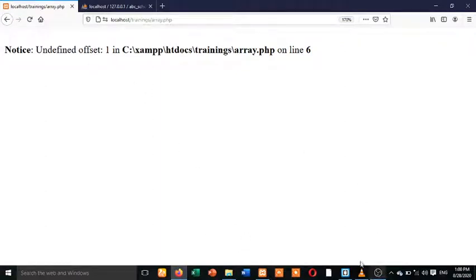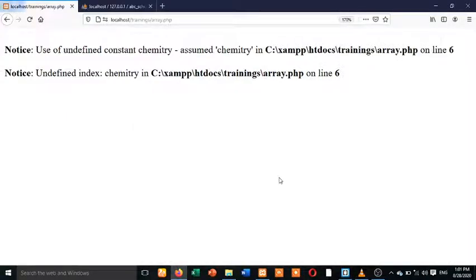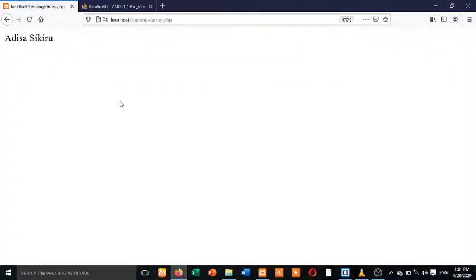Okay, offset is not what I actually want. I've forgotten that I'm not using an index array. Students, chemistry. You understand? Chemistry this time around should give you the chemistry value. Let me confirm I spelled it very well. Okay, so you can see the Sasikiru.